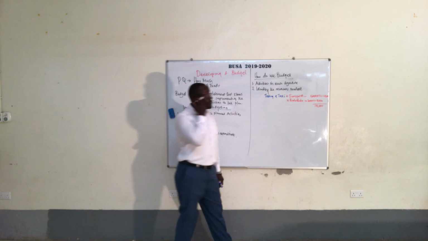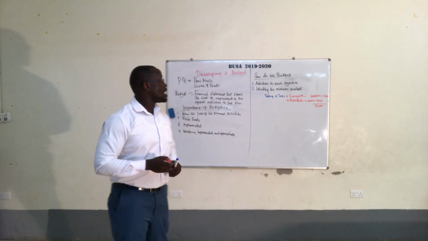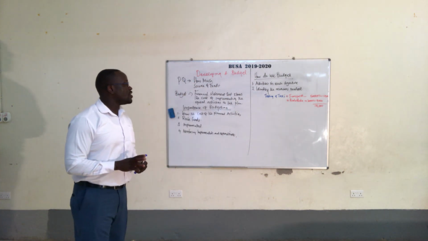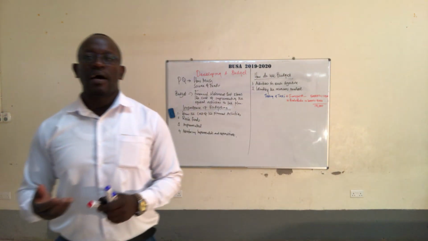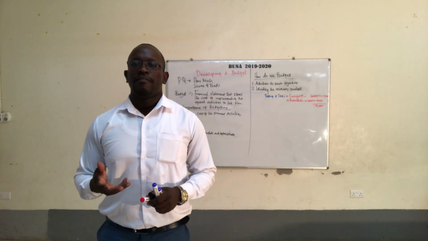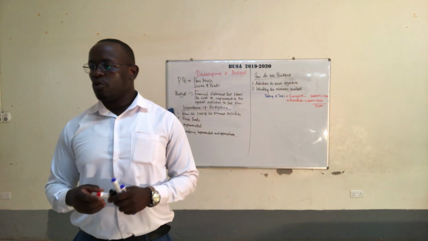I have my transport, 5,000 going and 5,000 coming back, and then I have boda boda, 2,000 going, 2,000 coming back. So for me, I only take a taxi from Bugema and go to Kampala. I need 14,000 to and fro.